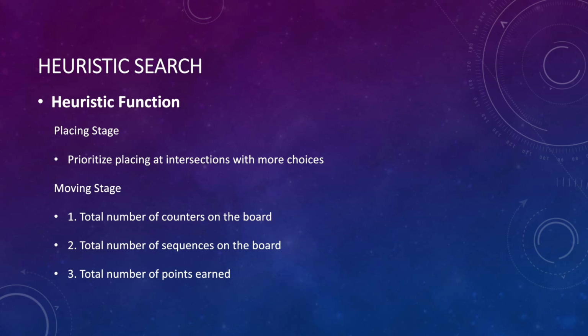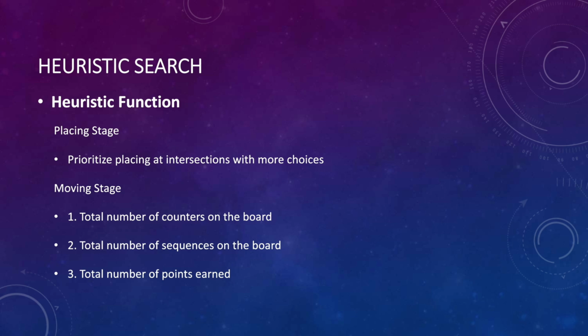The first factor implies that more counters means a better chance for the player to win. The second factor counts the number of 3, 4, or 5 counters in a row. Last but not least, the third factor makes sure that whenever there's a chance of scoring, the agent takes it. We added this heuristic to the weighted A-star algorithm, and the effect was significantly improved.